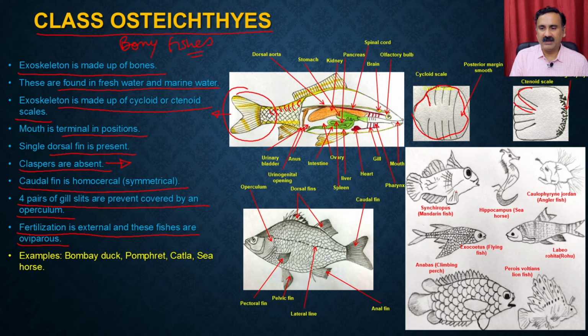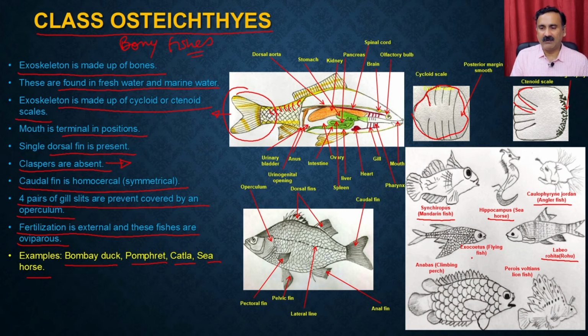So you see many examples of these fishes. You have the Bombay duck, pomfret, catla, seahorse, and all that. So what you see here are many fishes like the mandarin fish, the seahorse, the angelfish, Labeo rohita, the rohu, like the main fish we eat in our homes.